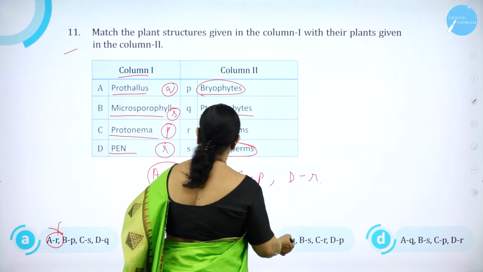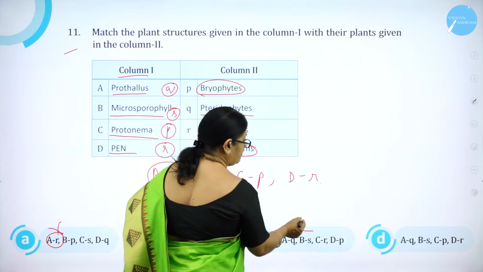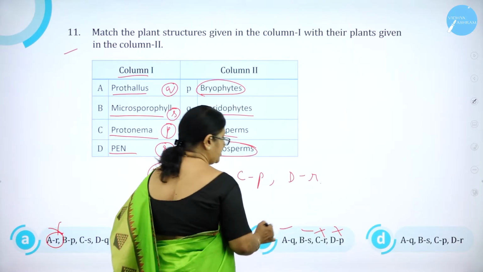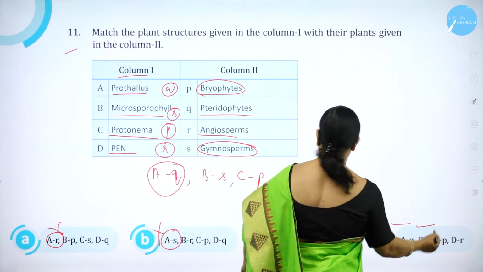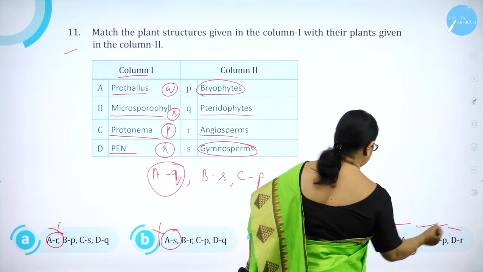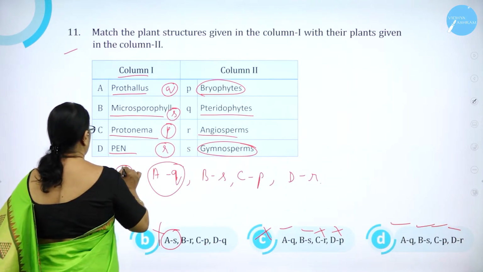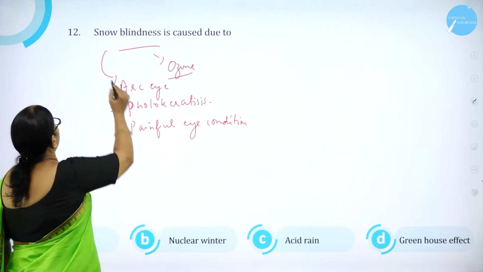In the third, AQ correct, BS correct, CP is wrong. Go to option D: AQ correct, BS correct, CP correct, DR correct. So option D is correct. Moving on to question number 12.